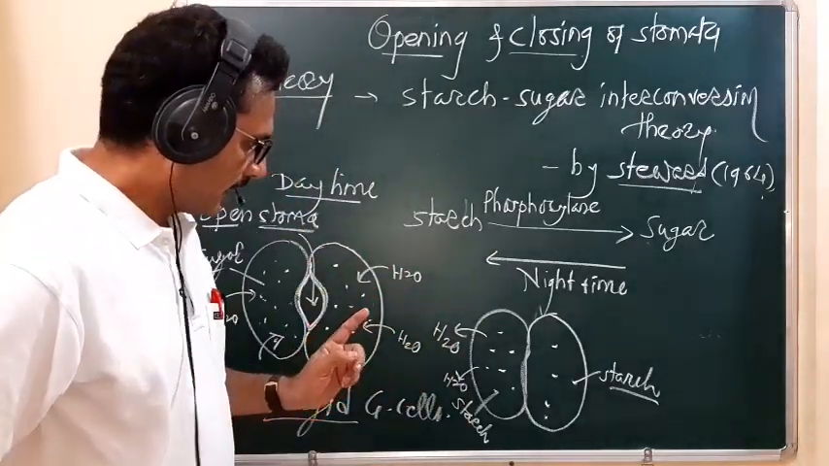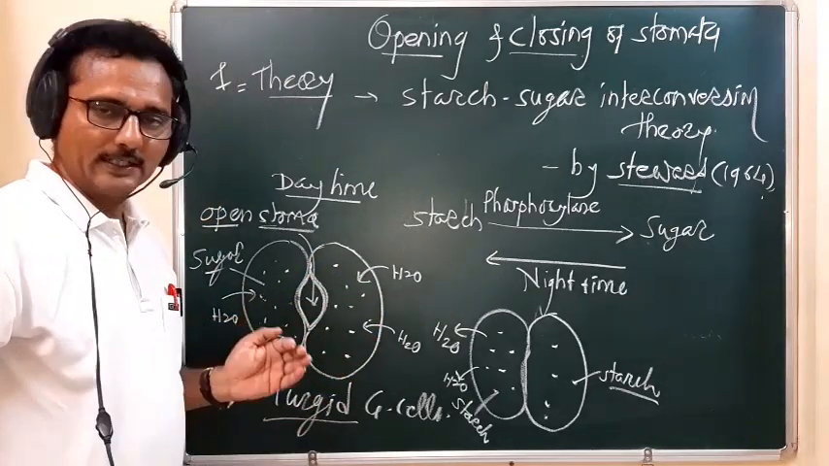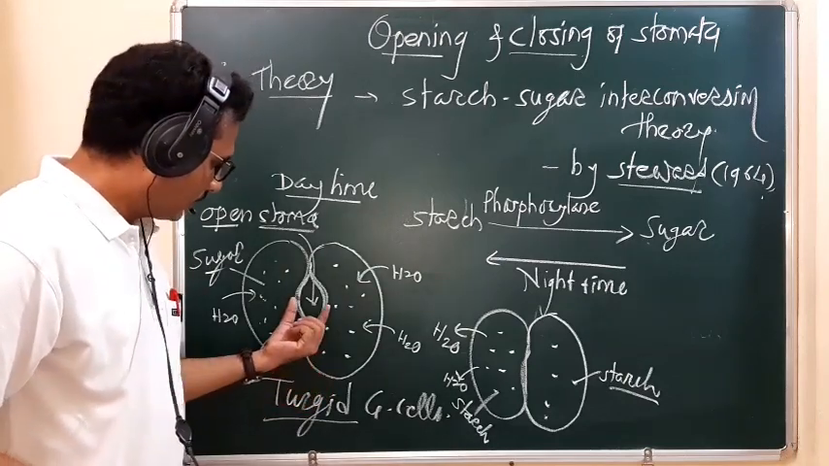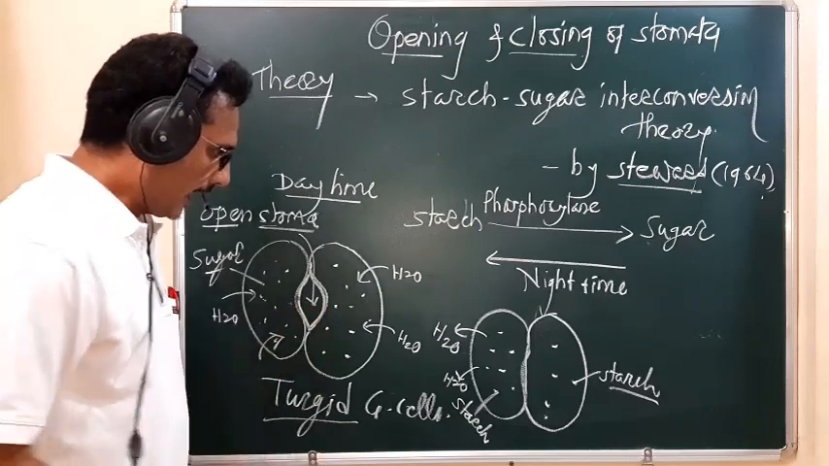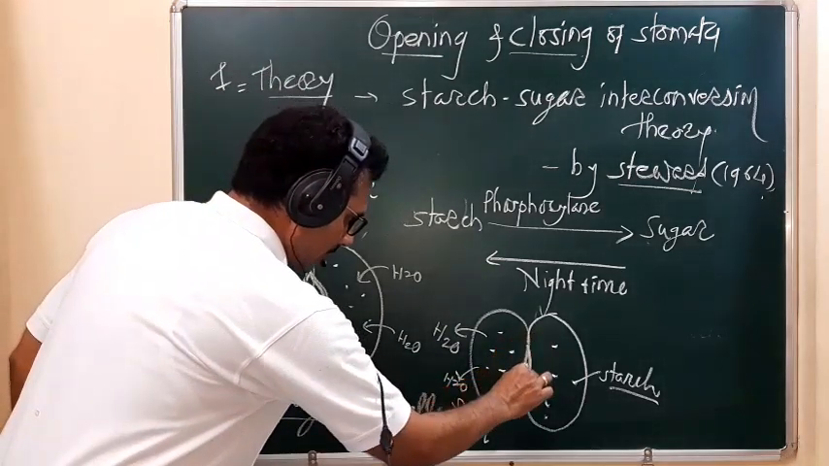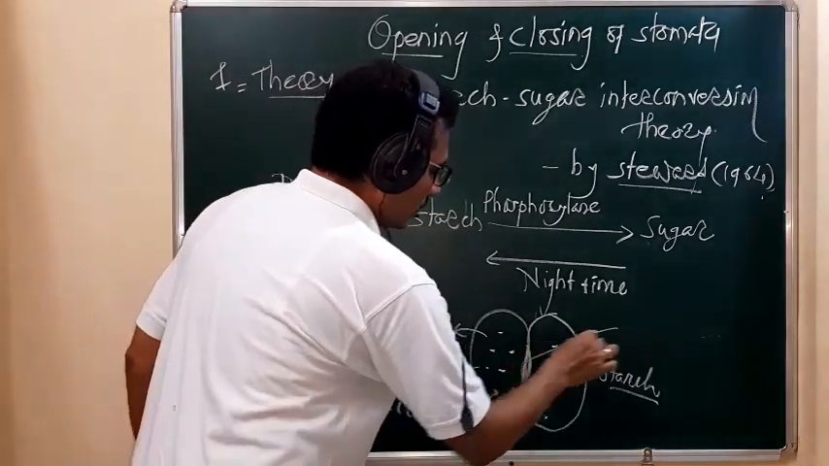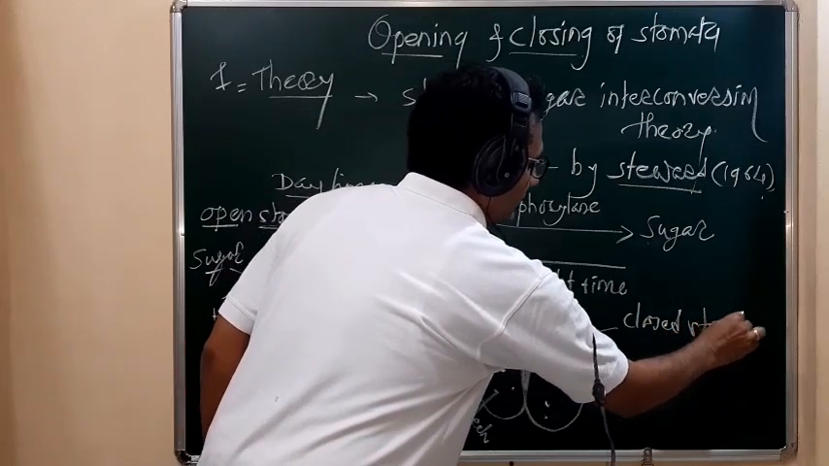In the sense, the tension developed over the outermost thin wall of the guard cell is released, and because of that, the thick walls come closer and the stoma gets closed. This is the closed stoma.